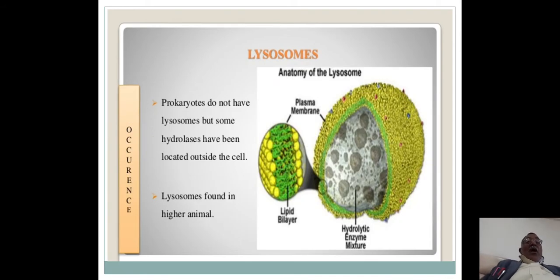Where is it present actually? It is present in most eukaryotes, but it is absent in prokaryotes. Prokaryotes do not have lysosomes, but some hydrolases have been located outside the cell. Lysosomes are found in higher animals.